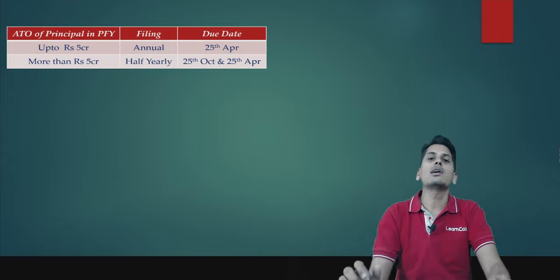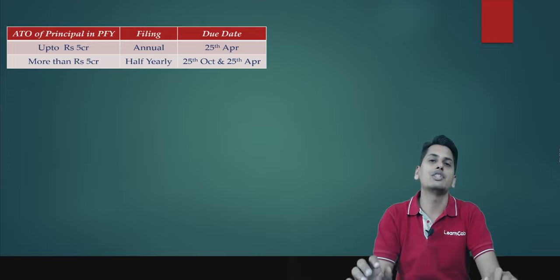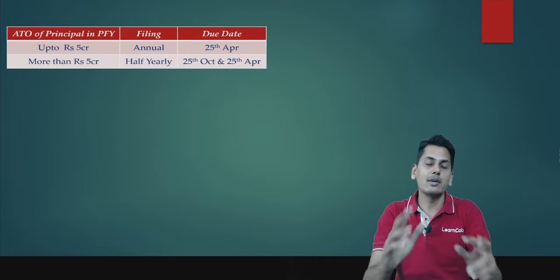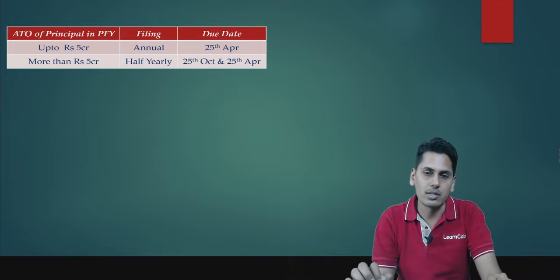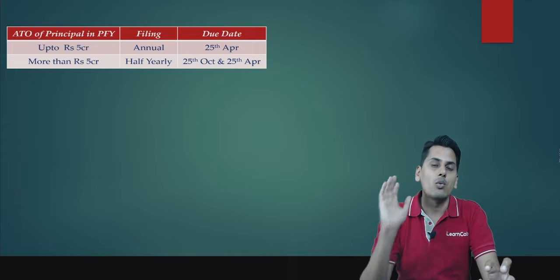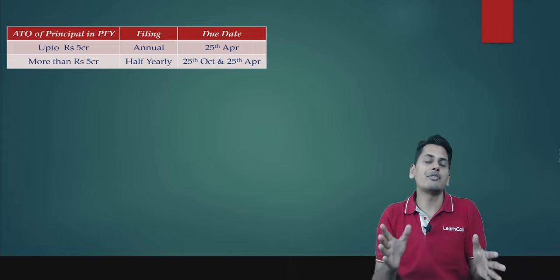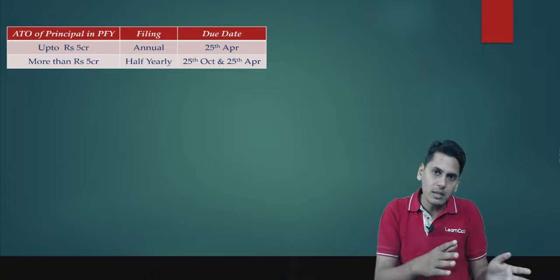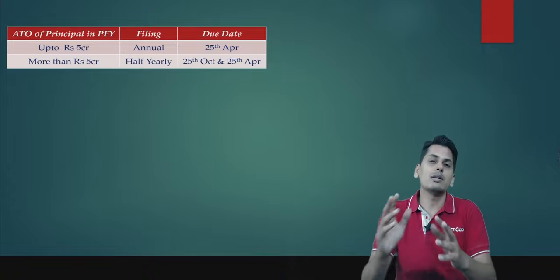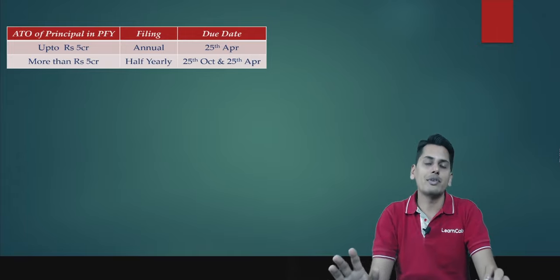So the revised due dates and the revised frequency are as follows. If the aggregate turnover of the principal in the preceding financial year was up to rupees 5 crores, then ITC 04 is an annual return. It just needs to be filed once in a financial year. For all the goods sent by the principal to the job worker and received back from the job worker throughout the financial year, one ITC 04 needs to be filed.